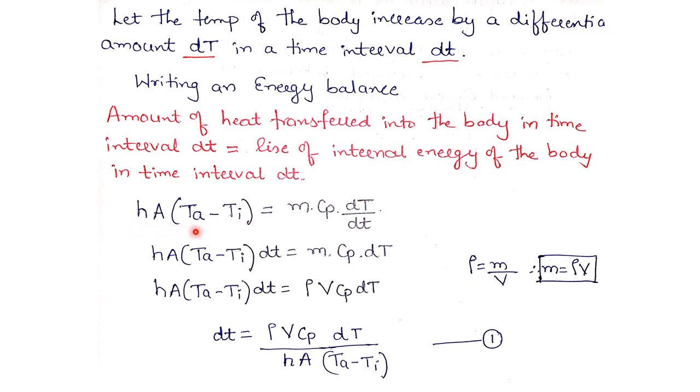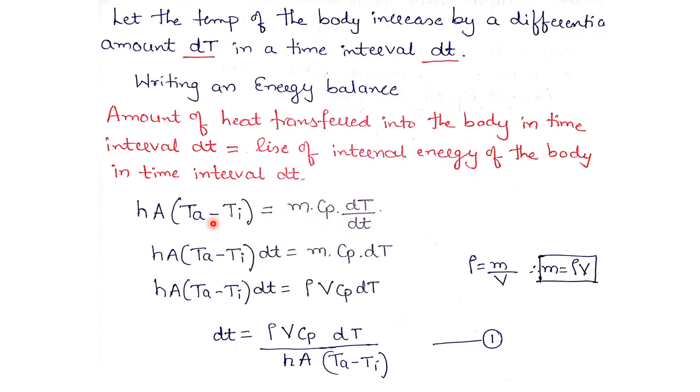So this equation is written as per Newton's law of cooling, that is, the amount of heat transferred into the body in time interval dt. Then that will be equal to the rise of internal energy of the body in time interval dt. How will we write this equation? That is m into Cp into delta T. The same equation we have written here, m into Cp dT divided by dt, that means change in temperature with respect to change in time.